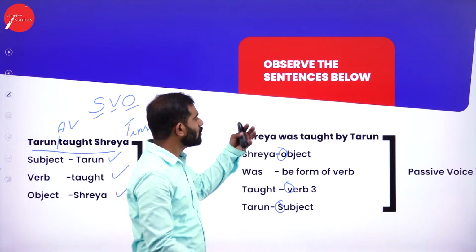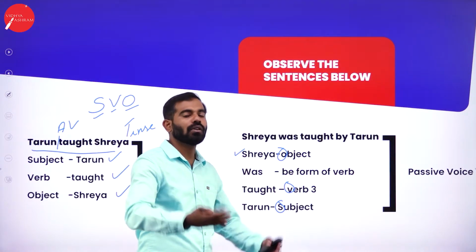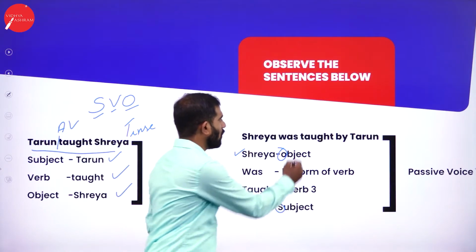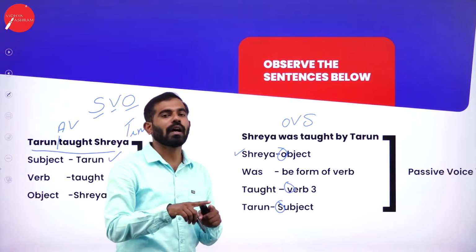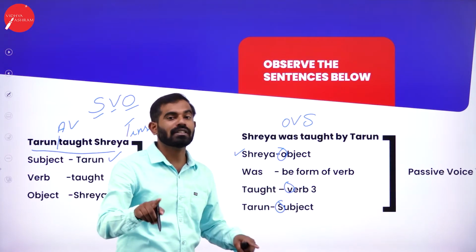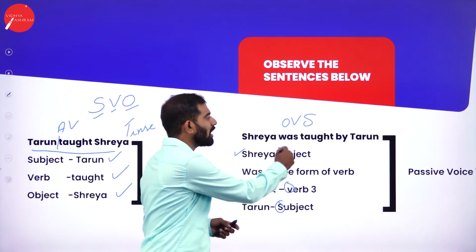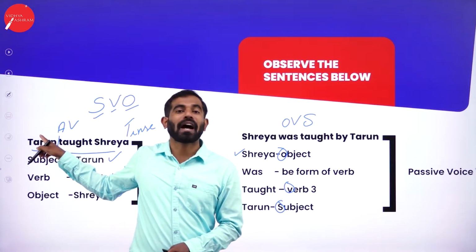So how is there a change in passive voice? Shreya is the object, so it is reversed here. SVO becomes OVS. So this is one simple rule. You cannot apply this simple rule in all the sentences. Keep this in mind. Shreya is the object, so it is "Shreya was taught by him," because we are talking about past tense.